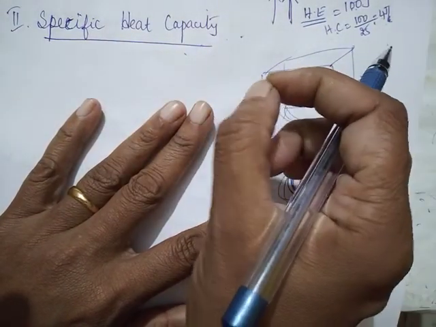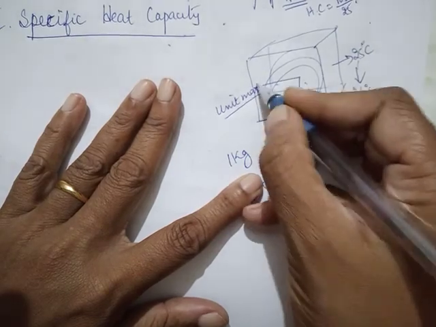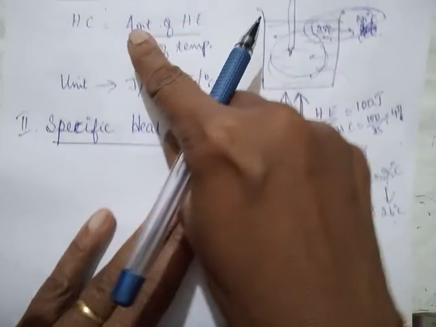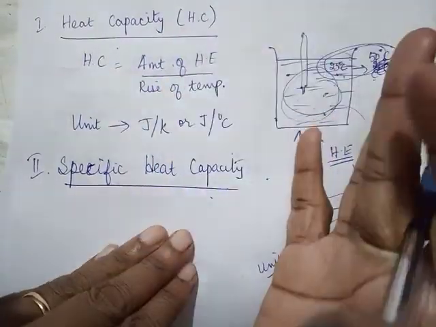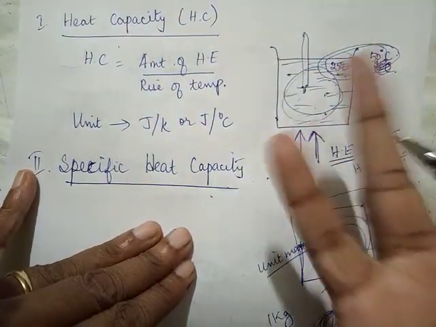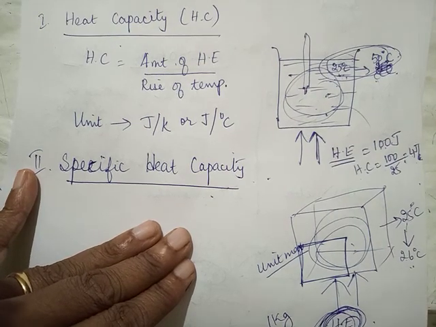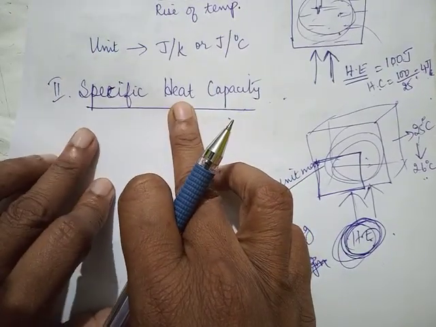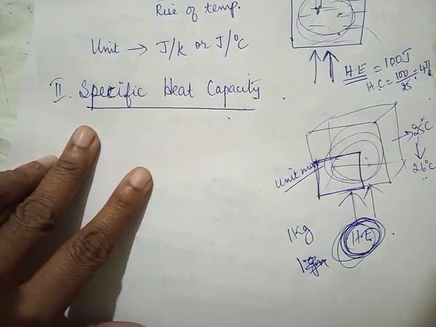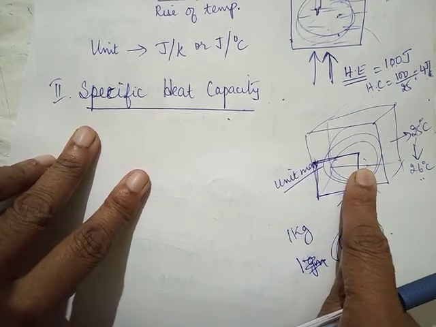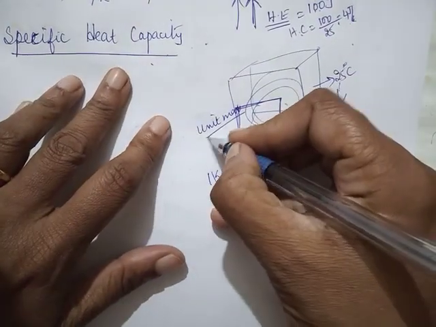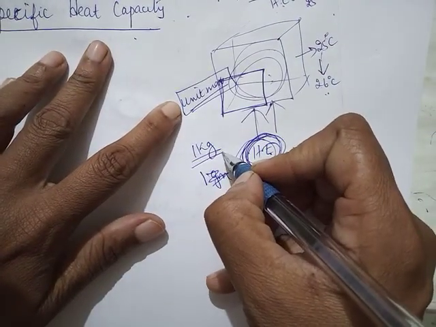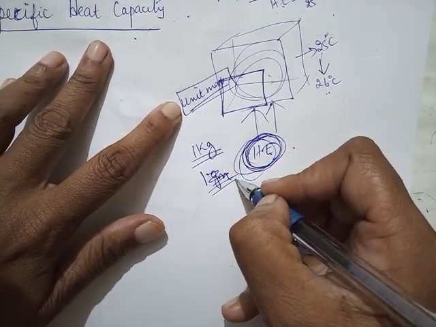Specific means specifically for this particular mass, 1 kg, how much heat energy it requires. Can you understand? So when I say heat capacity, it's for the total mass. I'm not worried about how much mass. It can be 1 kg, 2 kg, 3 kg. I need not worry about the mass. But when I say specific heat capacity, it's specifically for 1 kg of that substance. In SI, it is 1 kg. So we use the word unit mass. Unit mass means either it can be per kg or it can be for 1 gram, like that.